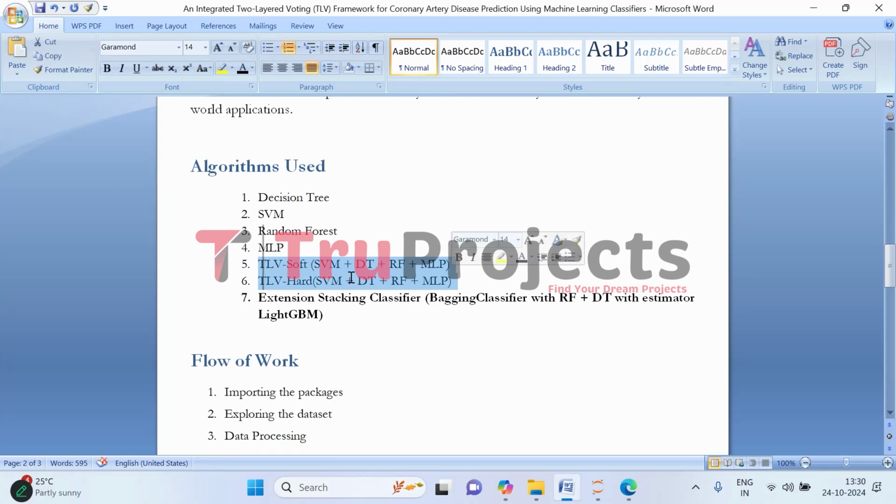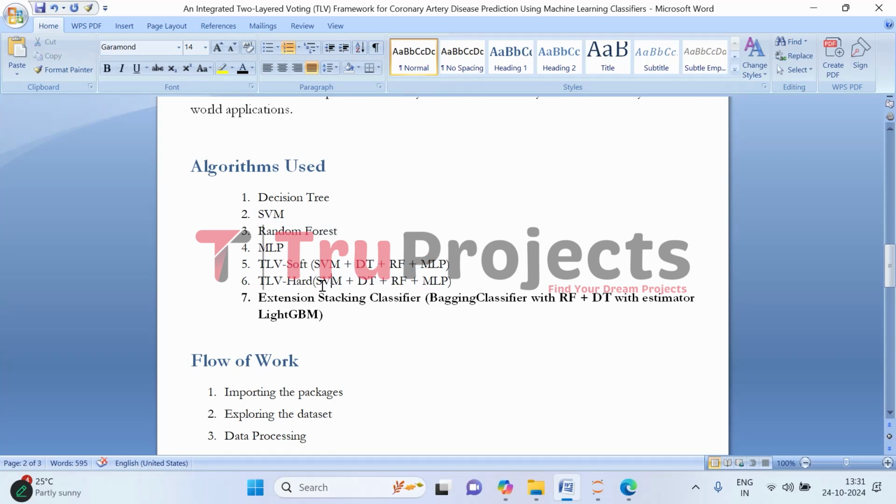And this is the proposed system where we have implemented two layers. So in the first layer, we have implemented the voting classifier in which we have combined all the four: support vector machine, decision tree, random forest, and MLP algorithms. We will be combining all these models in the voting classifier, and here we will be using the soft voting mechanism to predict the heart disease.